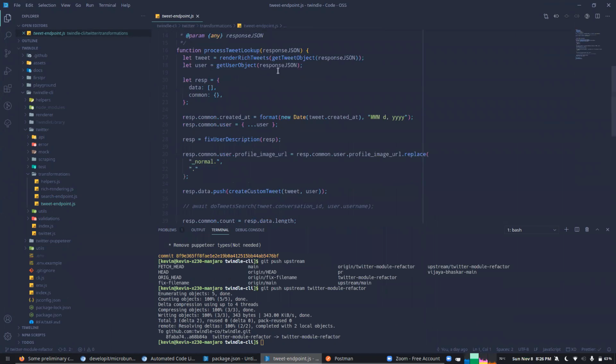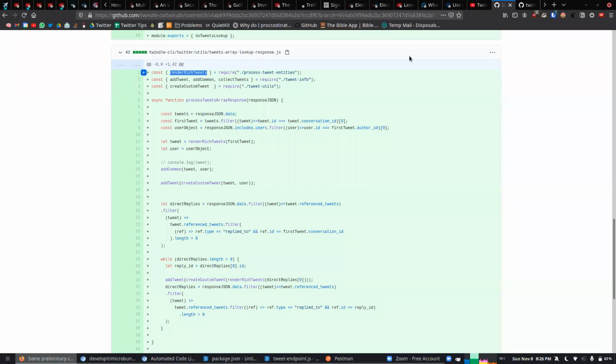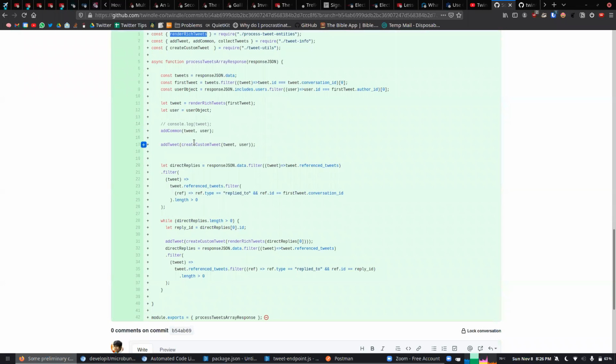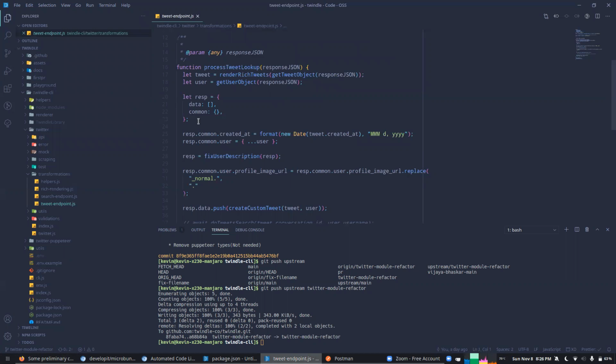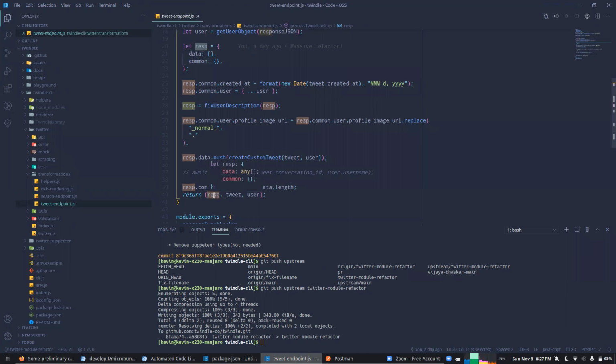So from there, internally, at least, you were doing some helper functions like this, right? Add common, add tweet. So instead of that, what we would have is a local structure, and to that structure we would be adding all the data, for example common and data. Whatever functions you had done there, it is essentially adding to this particular local variable. And once the function is done, it will just return that local variable.